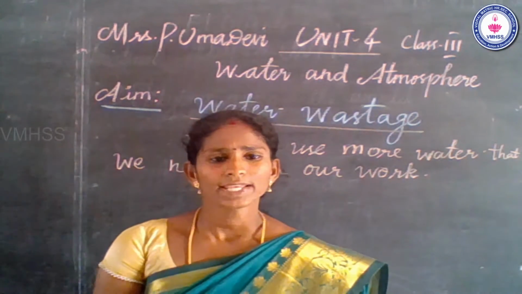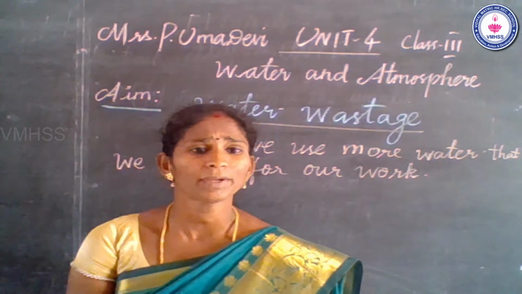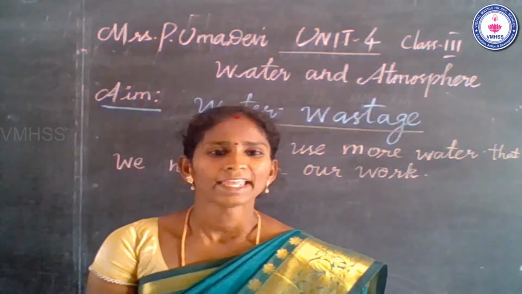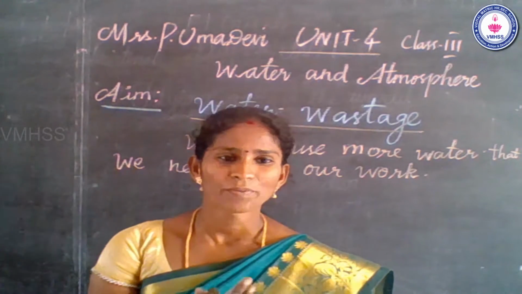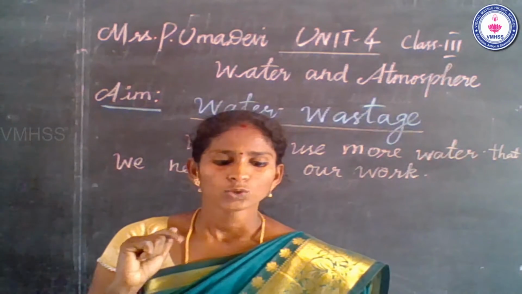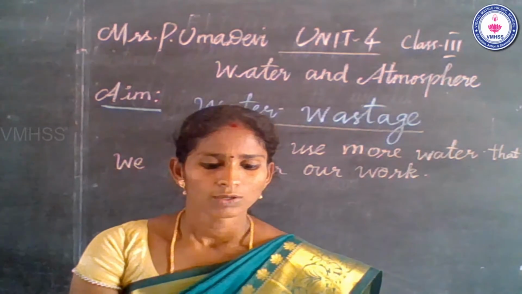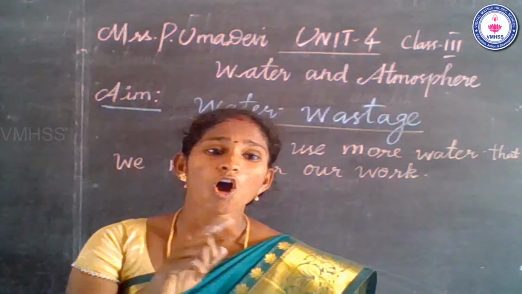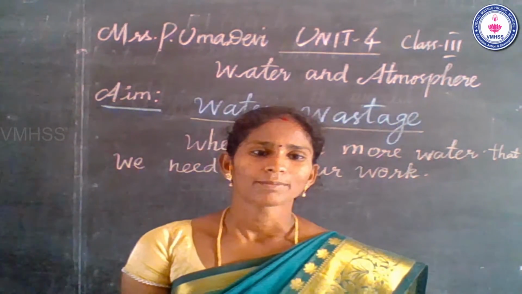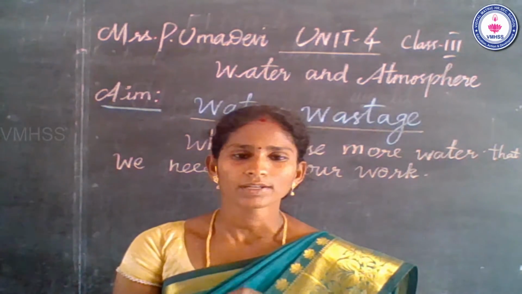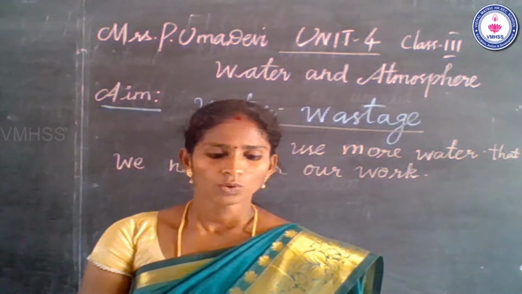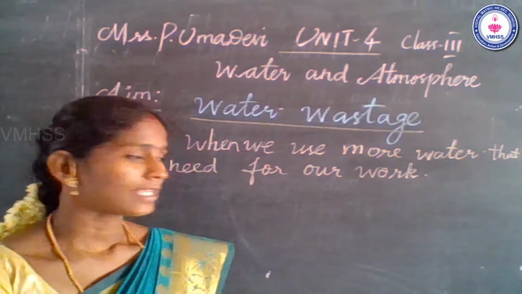So how do people waste water? Yes, by leaving the tap open. By leaving the tap open in the bathroom, using a pipe to clean the courtyard, and watering plants in the afternoon. We should water plants in the morning or evening instead. That is one way of wasting water. Some of the answers are accepted.